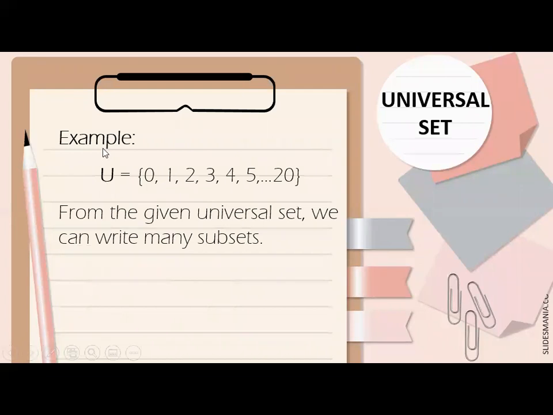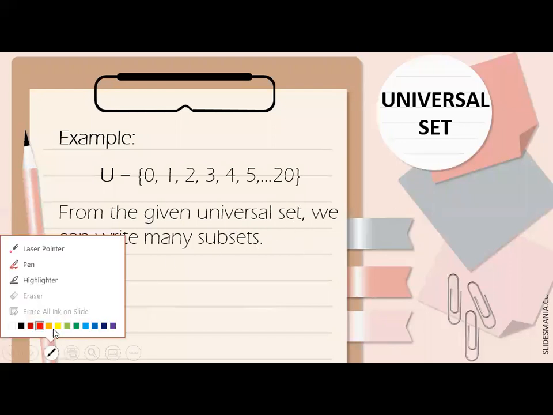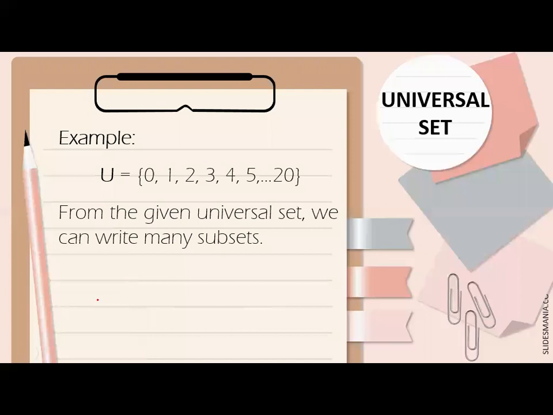So, for example, we have this universal set. Set U, or the universal set, is equal to the elements 1, 2, 3, 4, 5 until 20. Okay? And from the given universal set, we can write many sets. So I will give some examples of subsets in this given universal set.